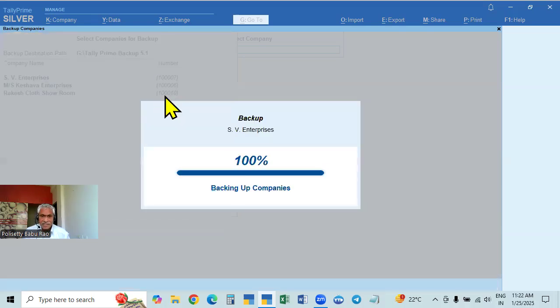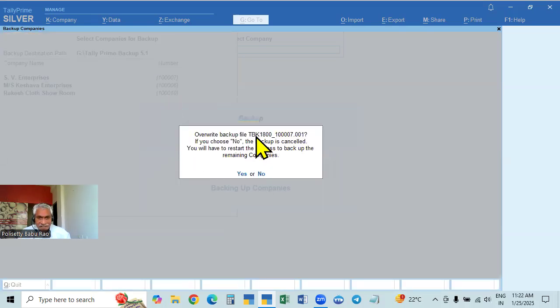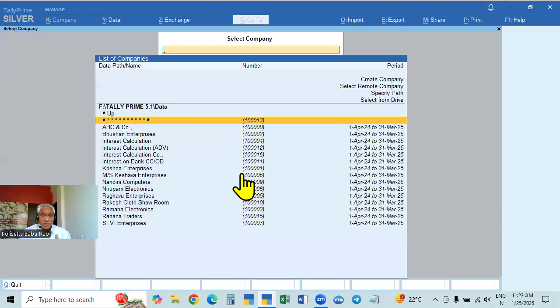So now if we accept, you see here. First company, TBK 500, 7. Do you want to overwrite the backup file? Yes. So that is overwritten. This is the next company. Do you want to overwrite? Yes. This is the third company. Do you want to overwrite? Yes. So three companies are overwritten. All other companies already exist, so there is no change. So that is backed up. Like this, every day we have to do. Understand? So this is our work, how to back up the company data.